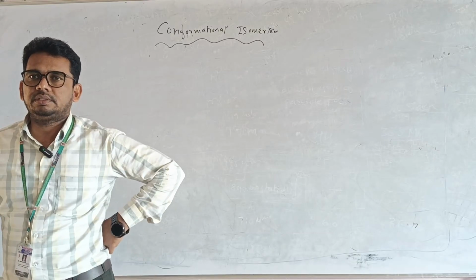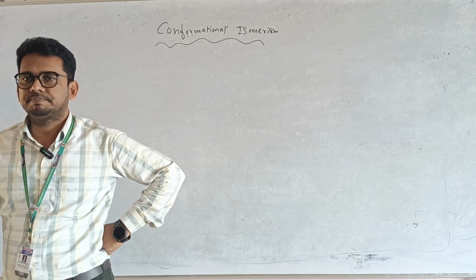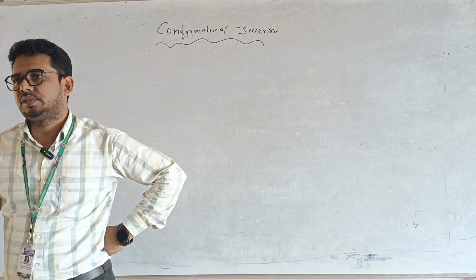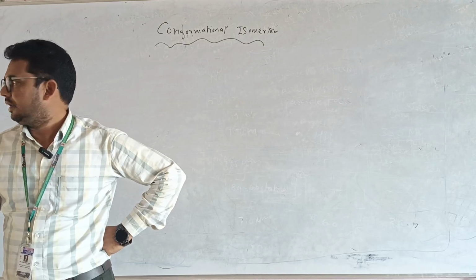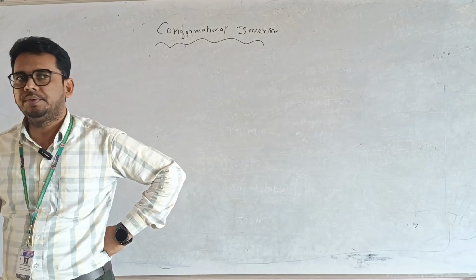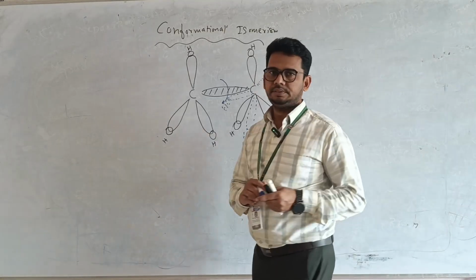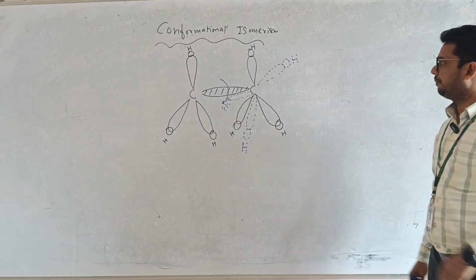We might know that conformational isomerism is also one type of stereoisomerism. But this isomerism is caused by the interconversion of the molecule due to rotation around the single bond. See how it happens; by seeing the image, you will easily come to know.